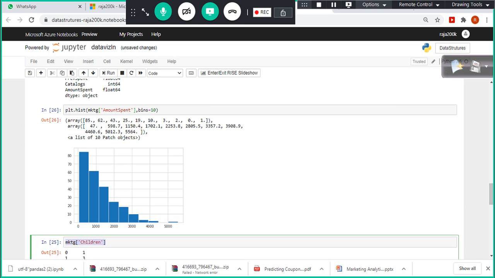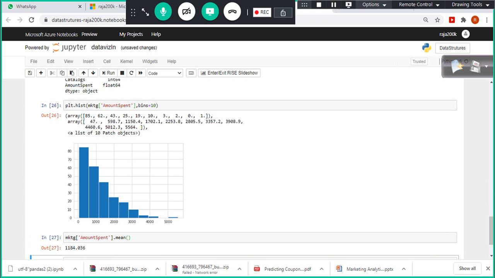Let me do one thing here: mktg of amount spent dot mean, the average amount spent. The average amount spent is 1184, somewhere falling here. What does it say here? What can you understand?